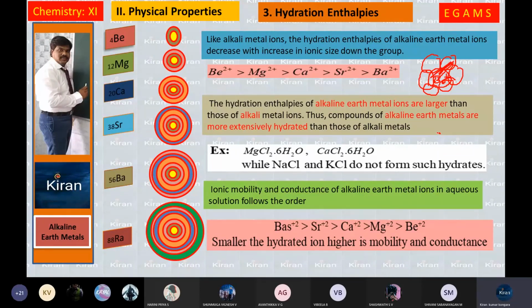Because of the bigger atomic size of barium, it holds only a very few water molecules together. That is the reason its hydrated radius is less. Hence, the smaller hydrated ions have higher mobility. The holding capacity of barium with water molecules is low, so it will move freely in the water compared with beryllium. So the highest mobility is in barium because of its lower hydration enthalpy.